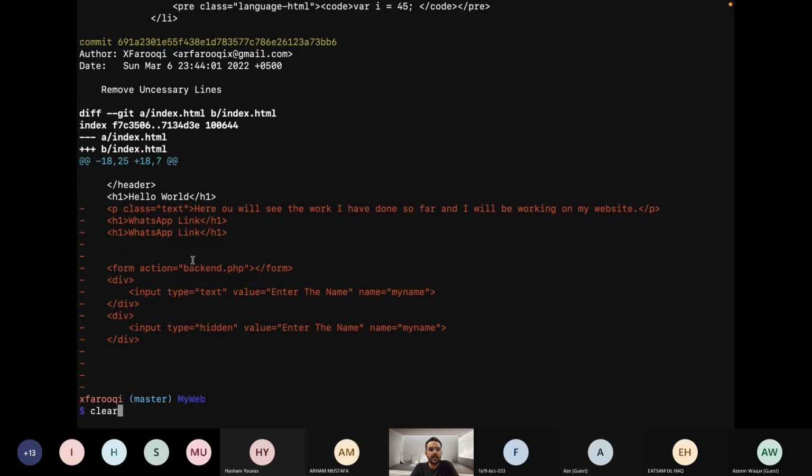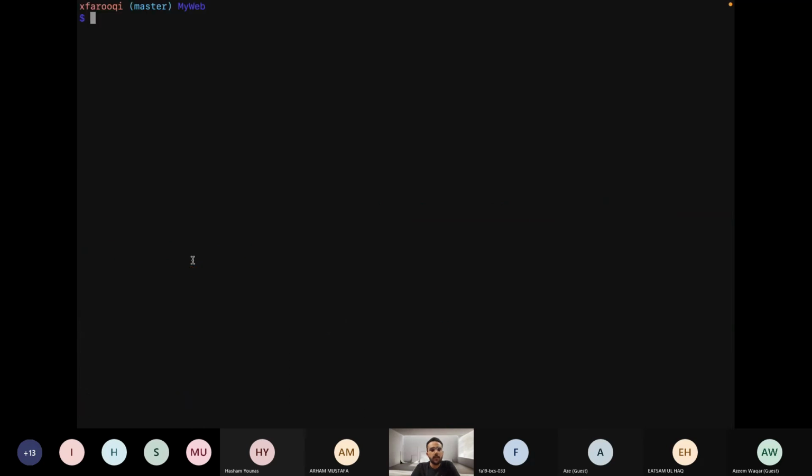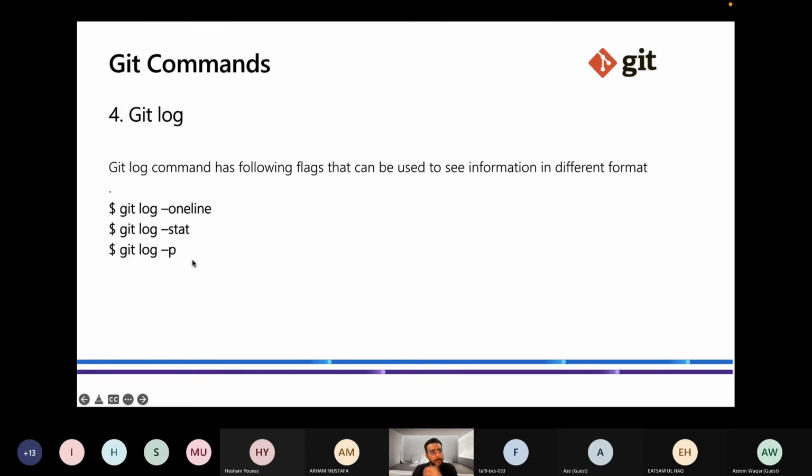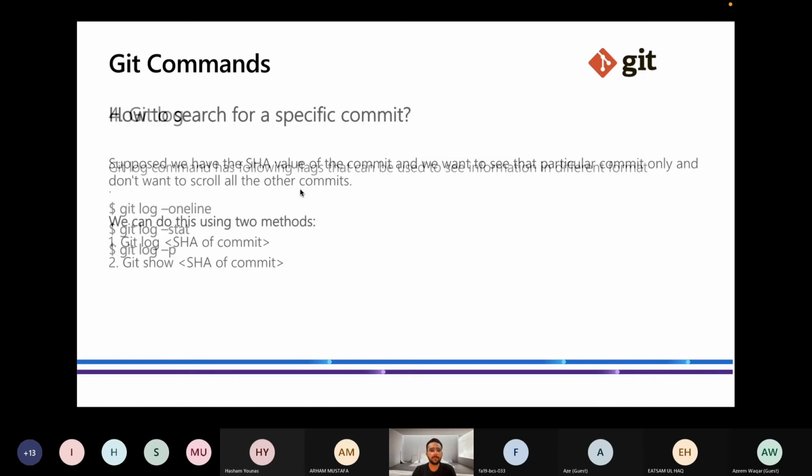Let's press the clear command. For Windows, it is CLS. It will just wipe all the mess on the screen. It will make it a little simpler. So this is what the git log command does.